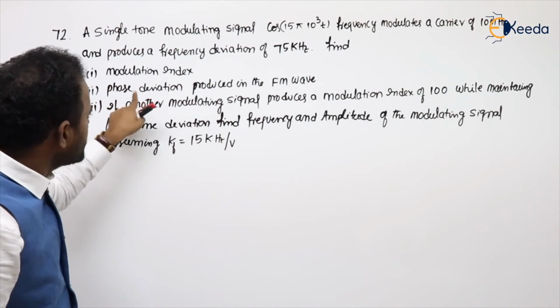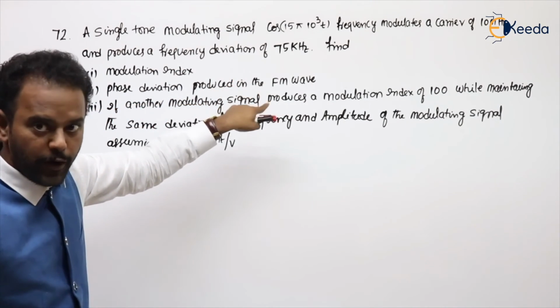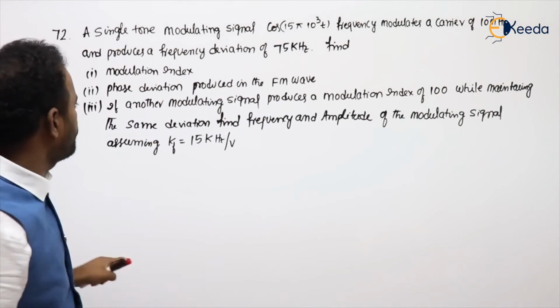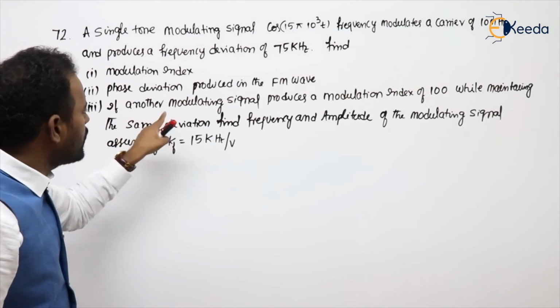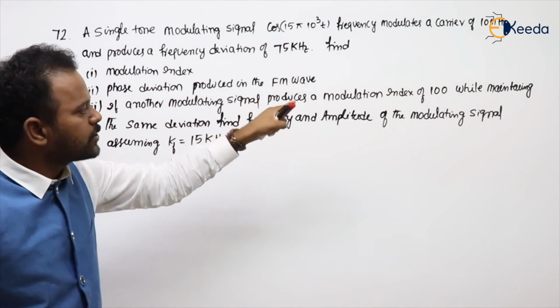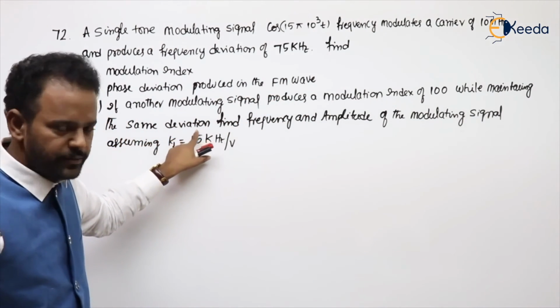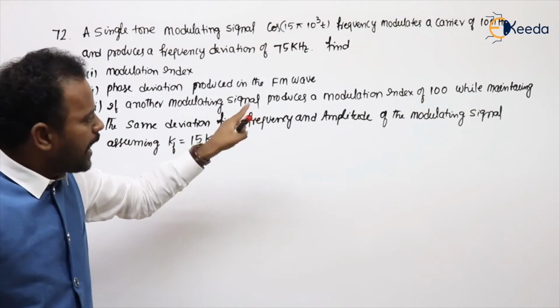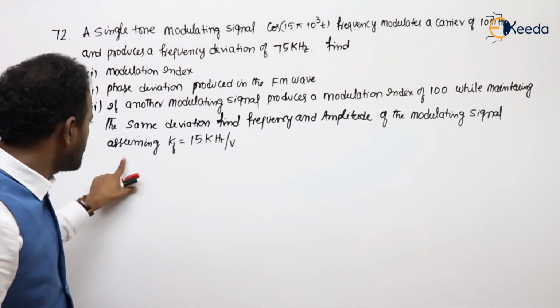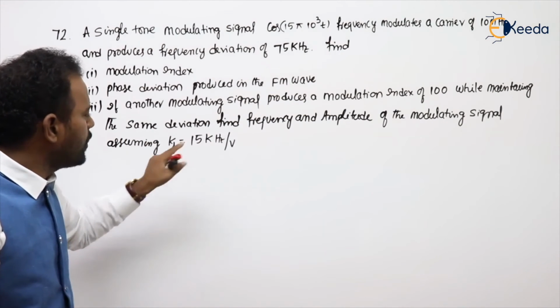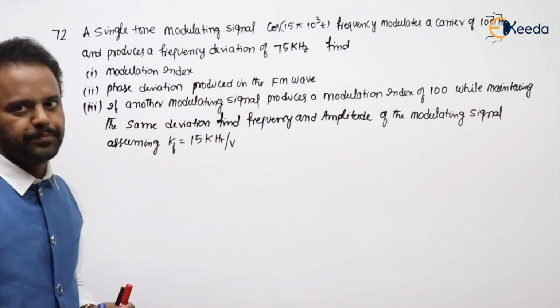Second question, phase deviation produced in the FM wave. Third, if another modulating signal produces a modulation index of 100 while maintaining the same deviation, find frequency and amplitude of the modulating signal assuming Kf equal to 15 kHz per volt.